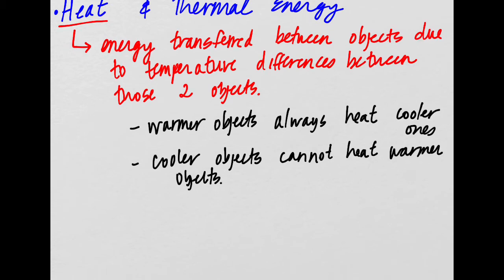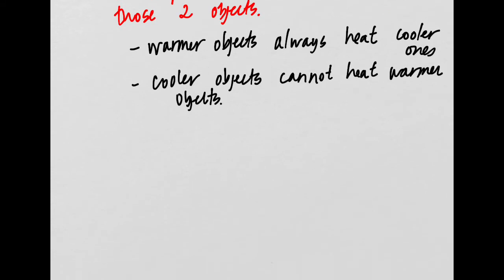So the easiest example is you put a pot of cold water on the stove. All right, so our colder object is the pot of cold water. And we're going to put that on a stove, and we're going to heat that stove.